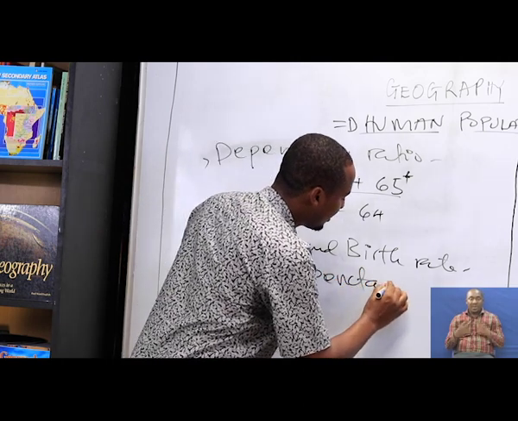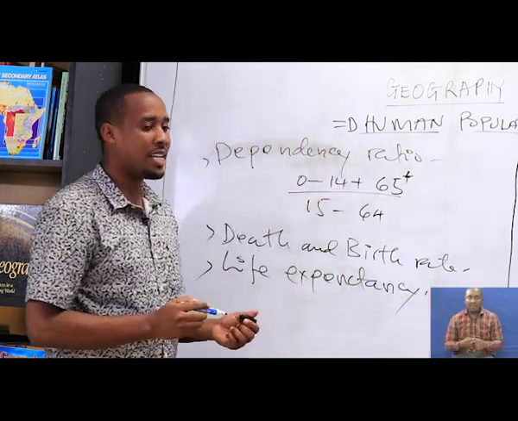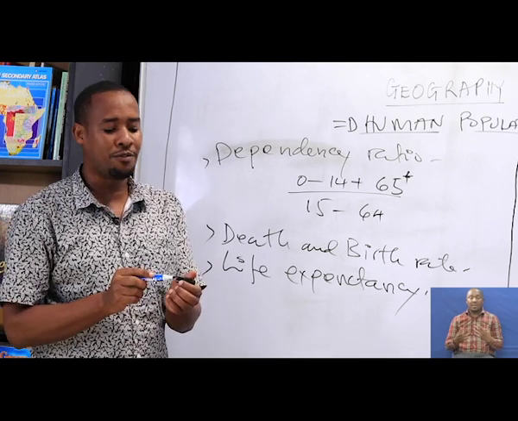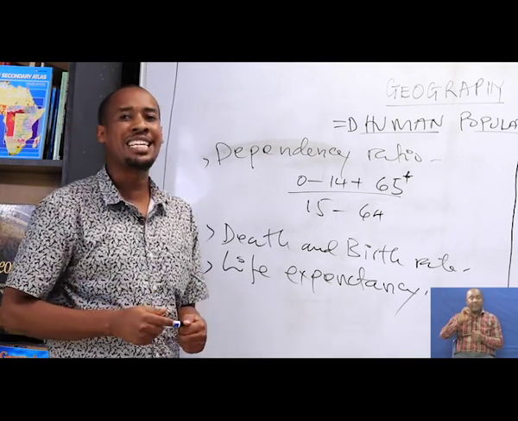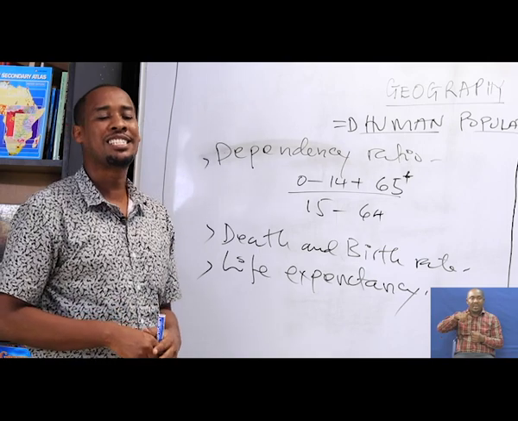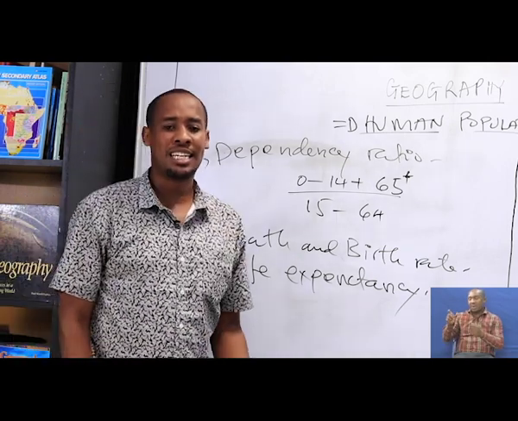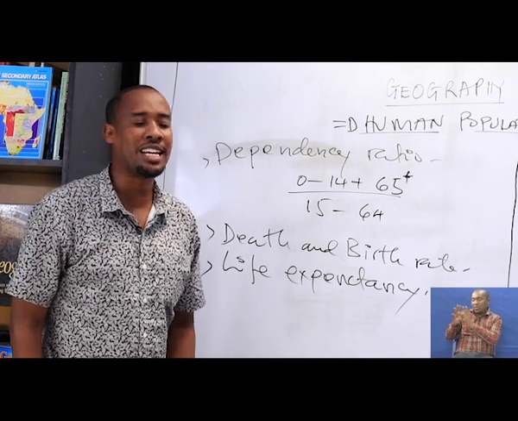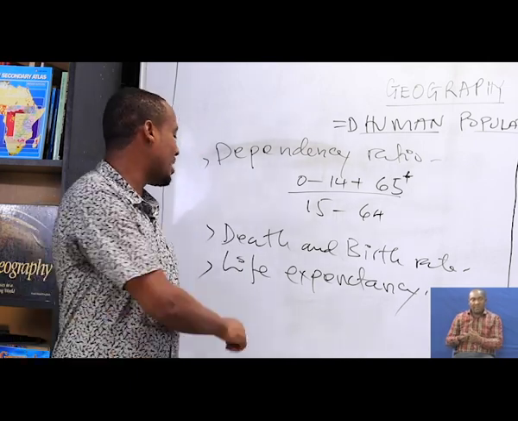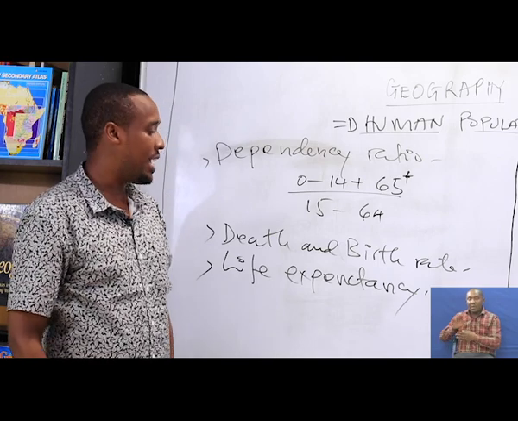Life expectancy refers to the average number of years that a person is expected to live in a certain area. So the average number that someone is expected to live in a given area can be referred to as life expectancy.